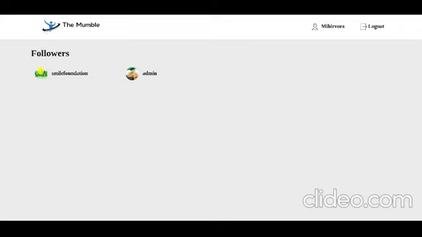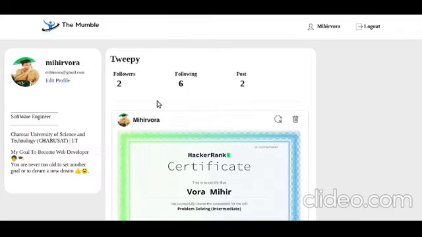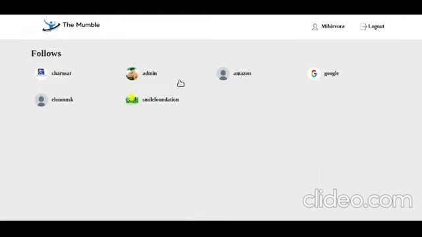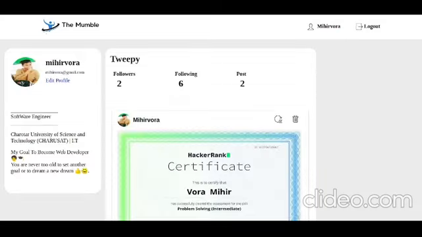Okay, I will go back to my profile page, and another number indicates how many people you are following. Tap the following button to open the list of user accounts that you are following. Now here you can see all the list of user accounts. So here you can see Charu Sir, admin, Amazon, Google, Small Foundation, Elon Musk. Okay, I will go back to my profile page.